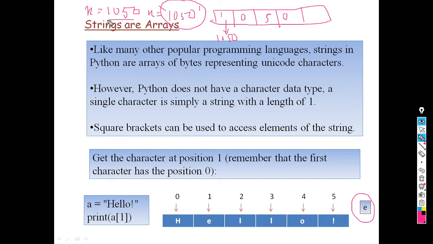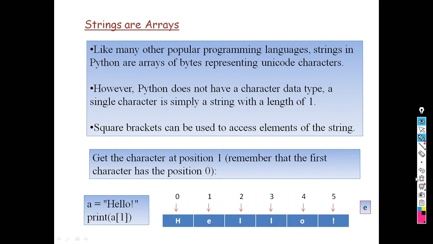So this is the numerical value and this is the character value. The same thing is there in this. Like other programming languages, strings are arrays of bytes. Python does not have a character data type. A single character is simply a string with length of 1. As I said earlier, the C language has a character data type, but Python does not. It will be stored as a string.